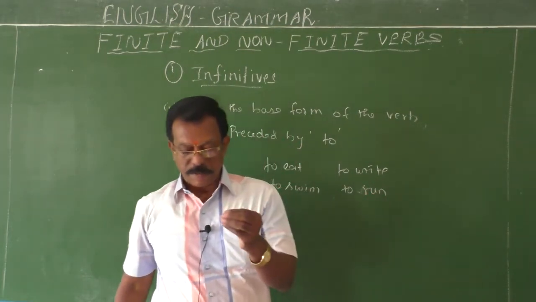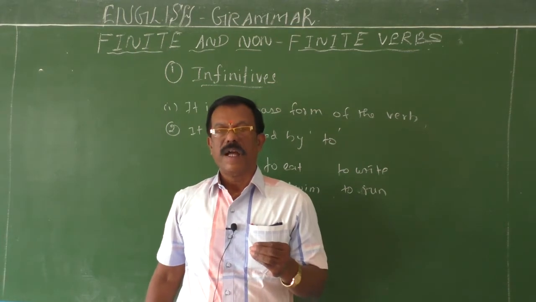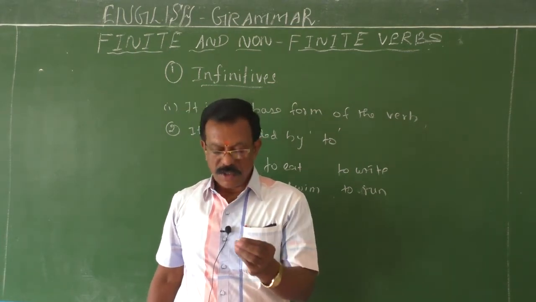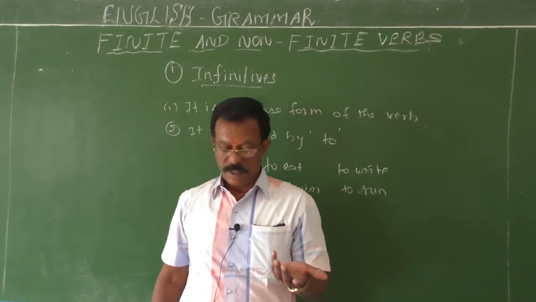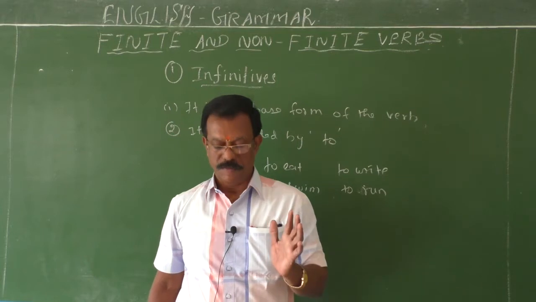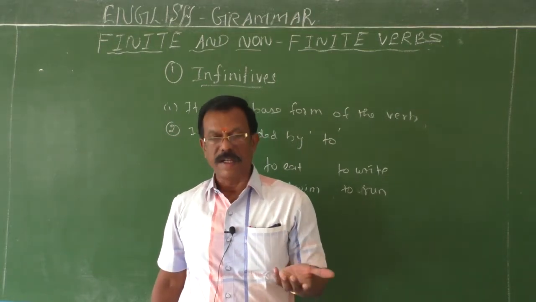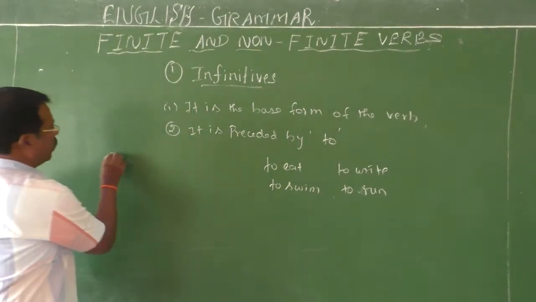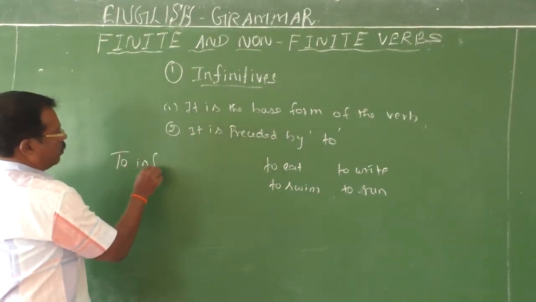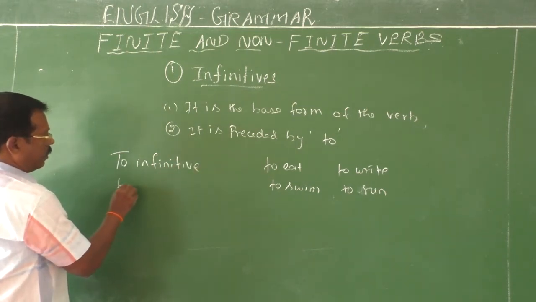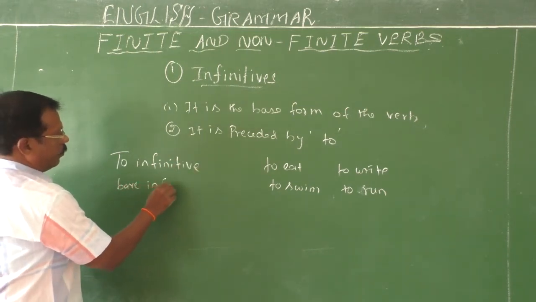So the infinitive is the base form of the verb. One more thing to be noted is that it is used with or without to. The infinitive with to is called the to infinitive. The infinitive without to is called the bare infinitive.